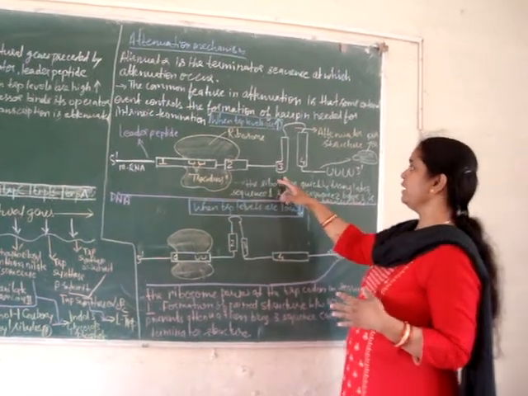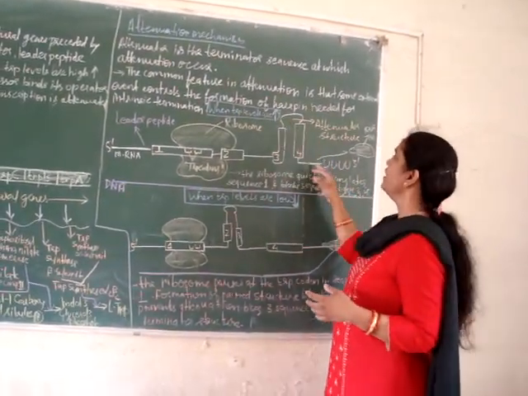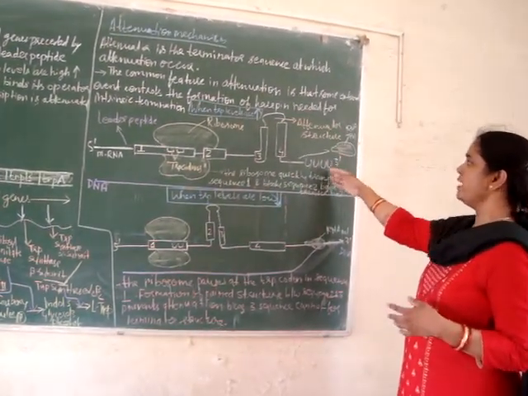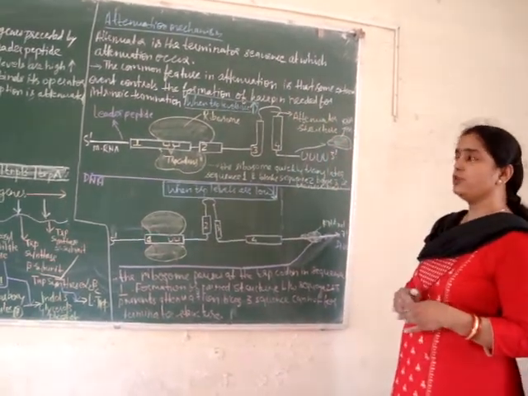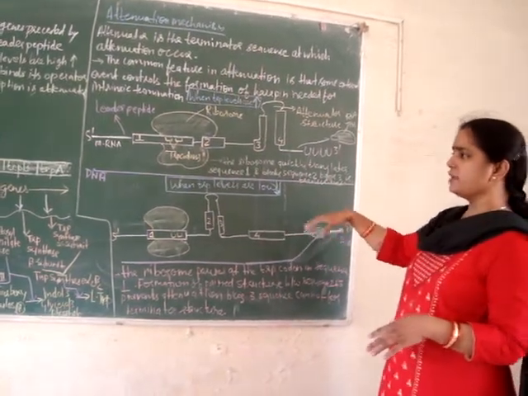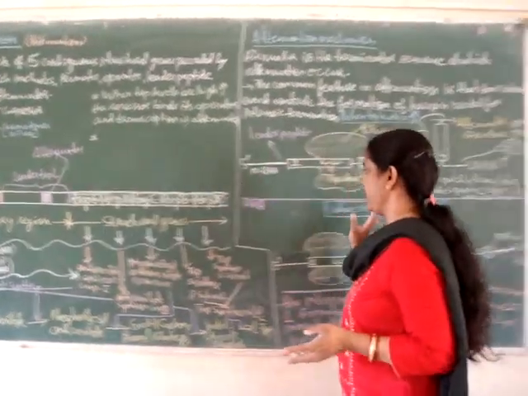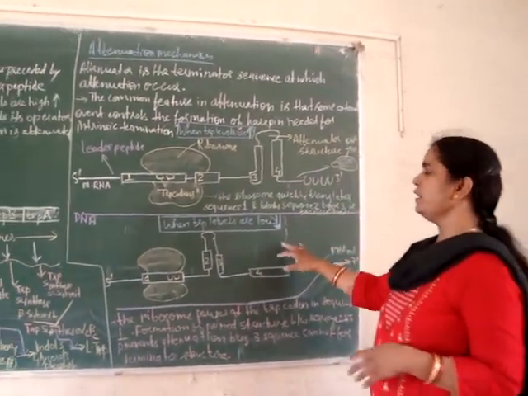So whenever 3 is transcribed, it base pairs with region 4 and there is formation of a hairpin structure that is followed by a string of U. This hairpin structure, also known as the attenuator structure, terminates transcription, so all these structural genes cannot be transcribed.